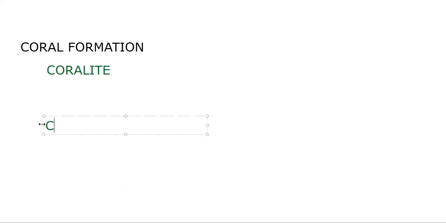So what is coral? We need to learn two definitions here to understand what coral is: corallite and corallium. A single one is said to be a corallite. The colony can be called a corallium.